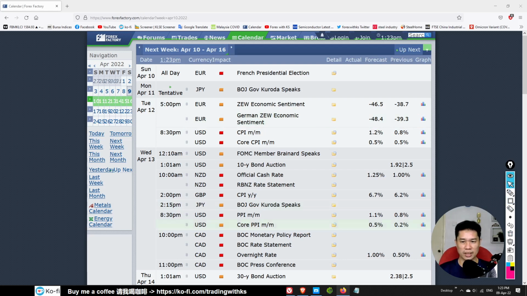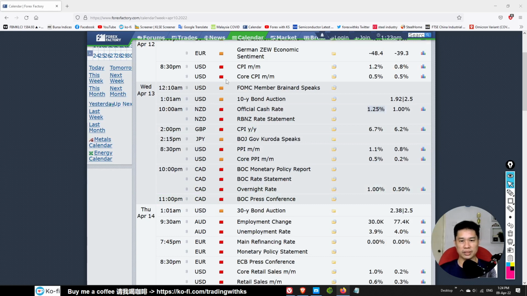Other than that, we have the New Zealand cash rate coming in. They expect an increase in the cash rate. If the actual result meets the expectation, it will be good for NZD. An increase of the cash interest rate is always good for the currency. Then we have CPI numbers for Britain. This one, watch out, they expect a higher number. Then for the US we have PPI, just take note of the PPI numbers.